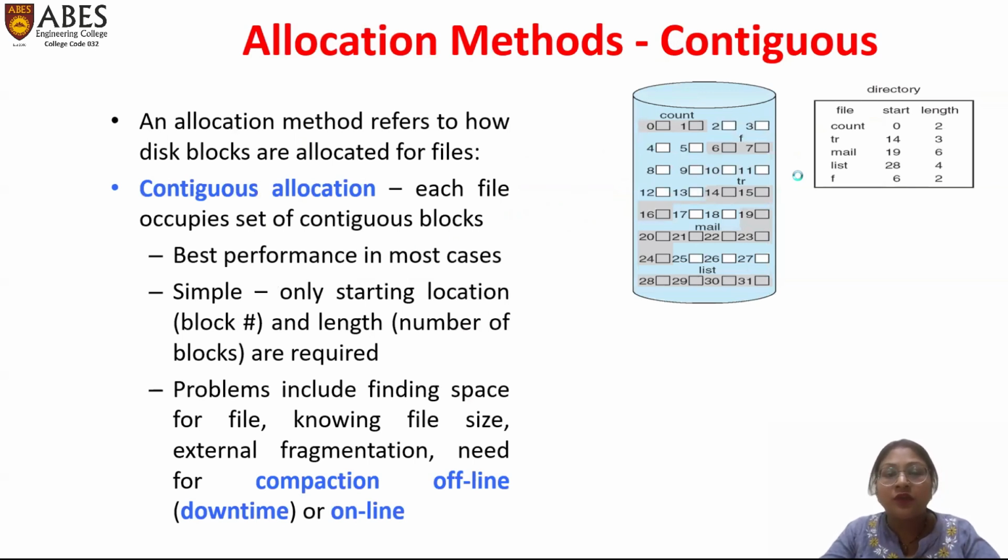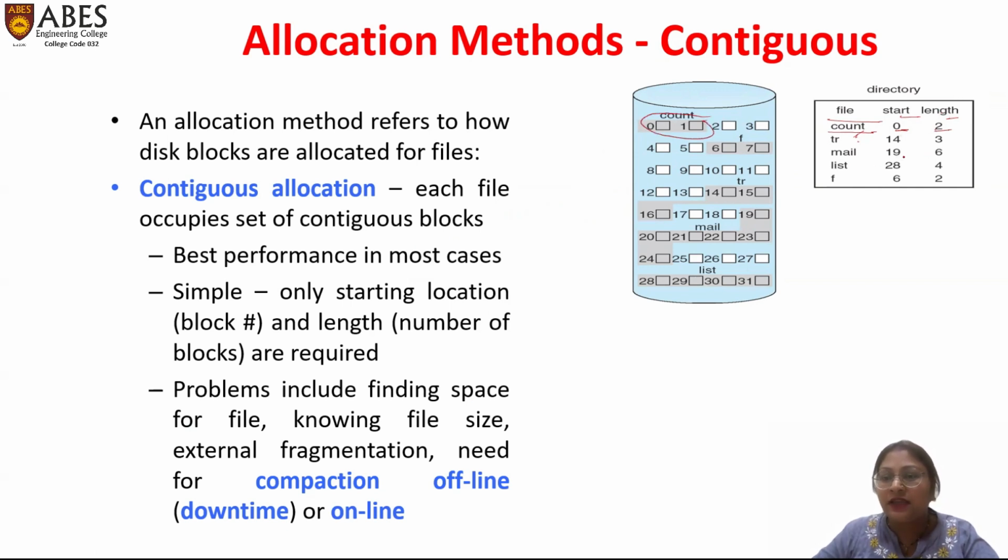Here we are moving forward to the various allocation methods. First is contiguous. Contiguous memory allocation is the linear memory allocation. For example, as you are seeing in this structure, there is a file which has a start and a length. The first file starts at 0 and its length is 2. So the file starts from 0 and ends at 1.